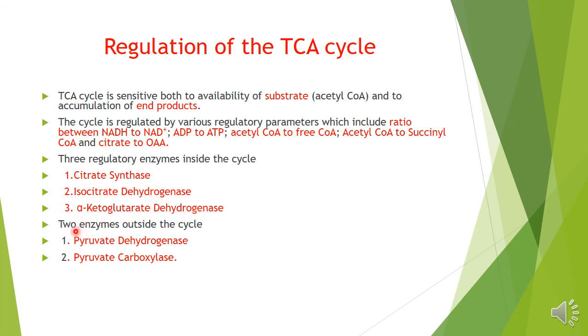And there are 2 enzymes which are outside the cycle: pyruvate dehydrogenase and pyruvate carboxylase. So these enzymes play a very regulatory role in the TCA cycle.